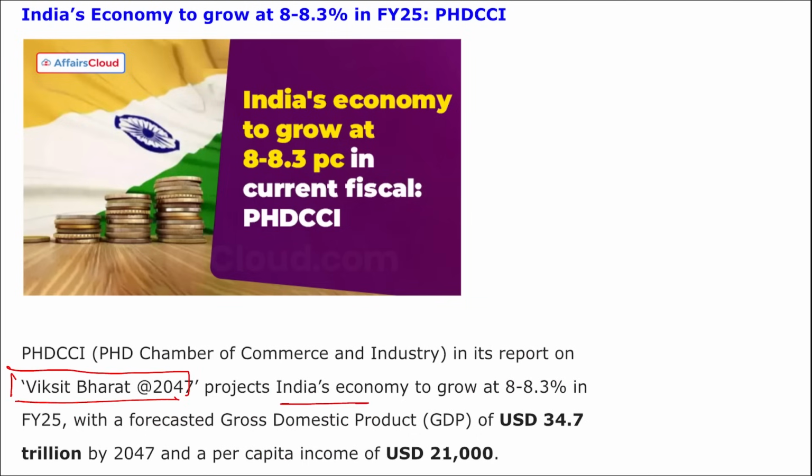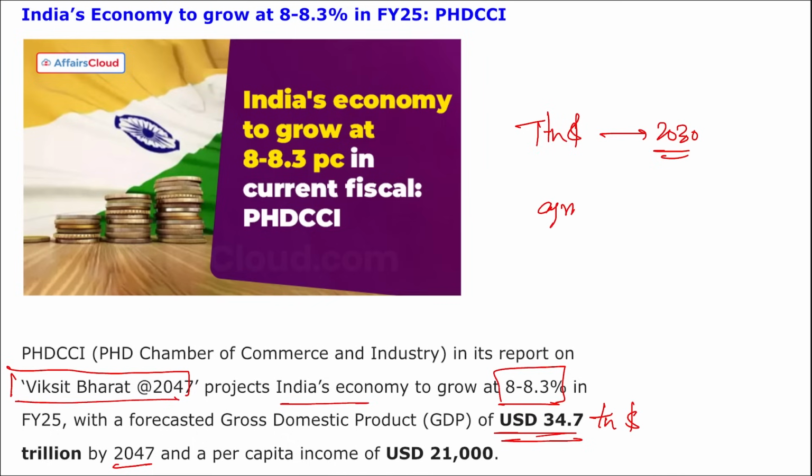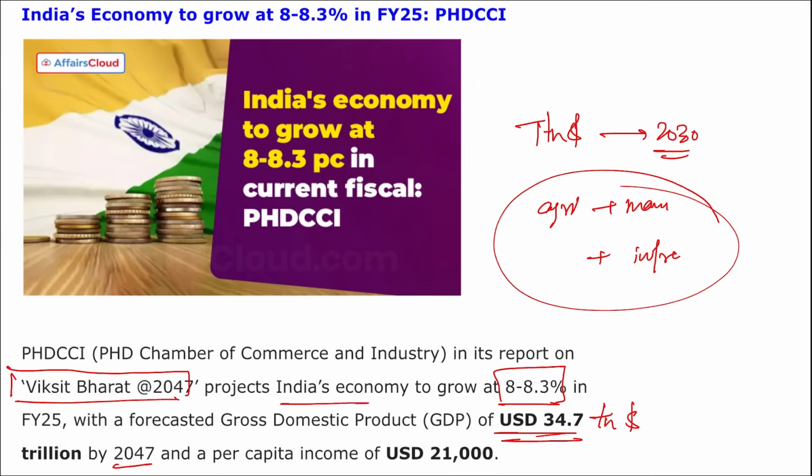It projects that the Indian economy will grow at this rate, and by 2047 we will have a GDP of $34.7 trillion, with India's aim to achieve $7 trillion by 2030. Remember, agriculture, manufacturing and infrastructure development are some of the sectors that will provide a huge boom to India's GDP growth.